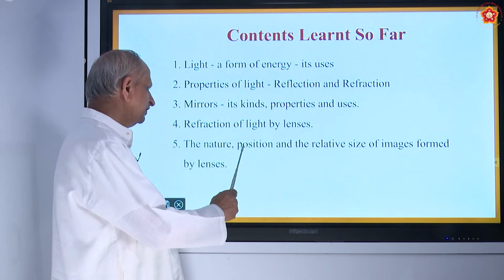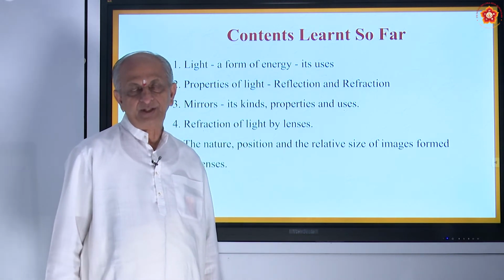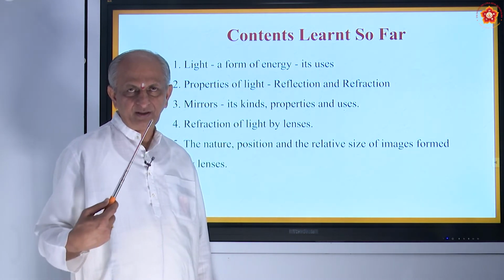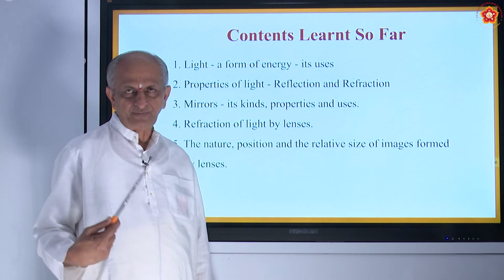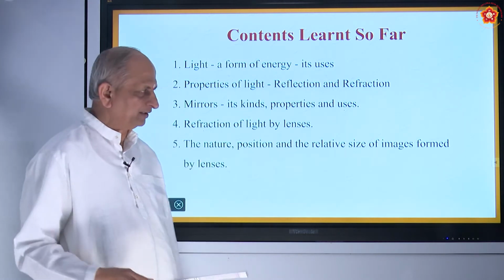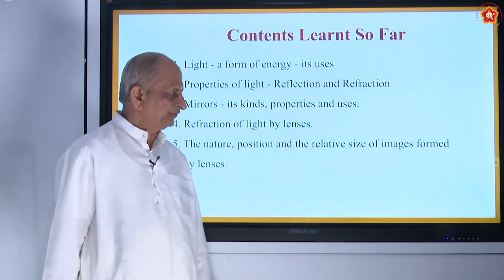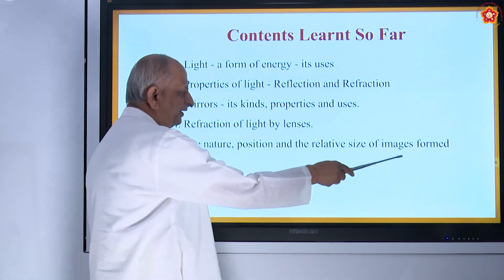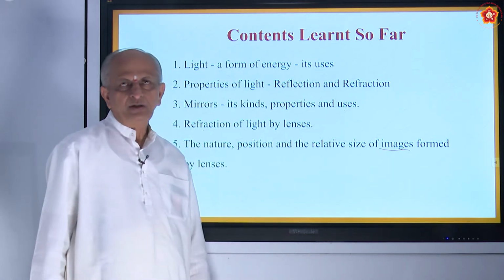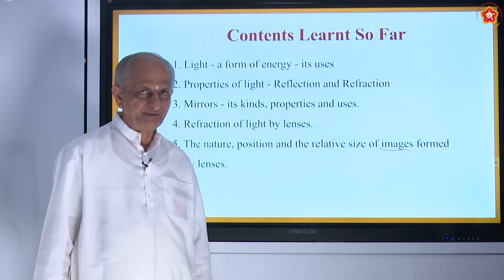So the size of the images in different positions, meaning when the object is kept at infinity, beyond 2f, at 2f, between f and 2f, like that, and then respective images are formed. When you say images, there are two kinds of images: one is called the real image, another is called the virtual image.